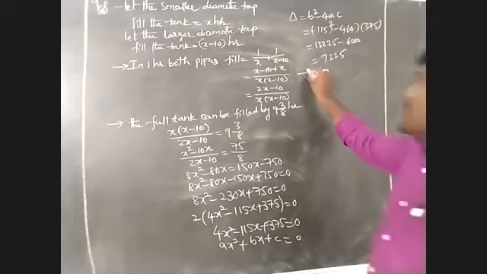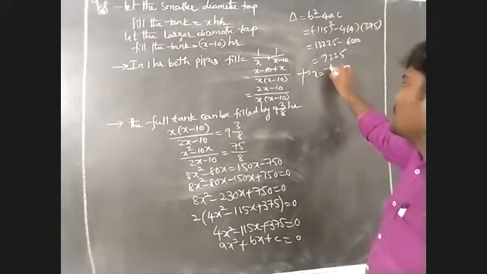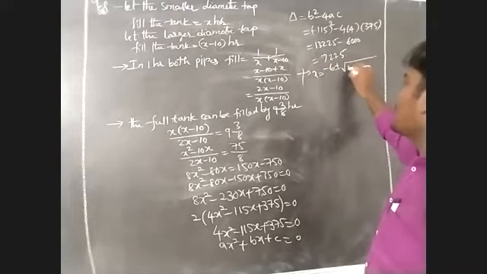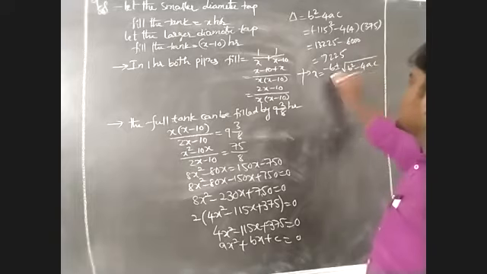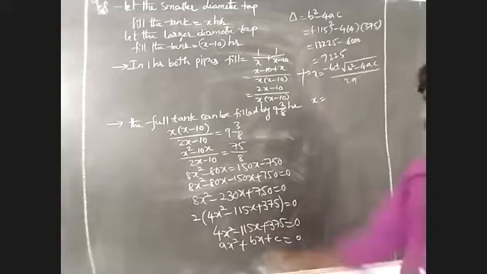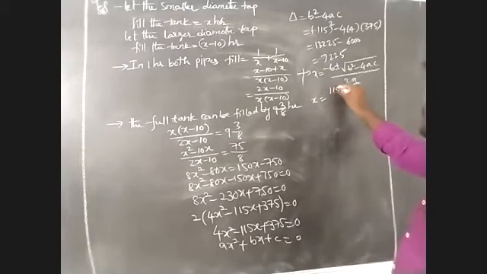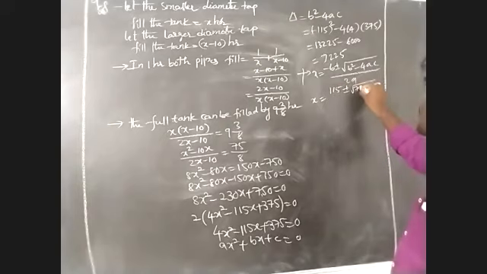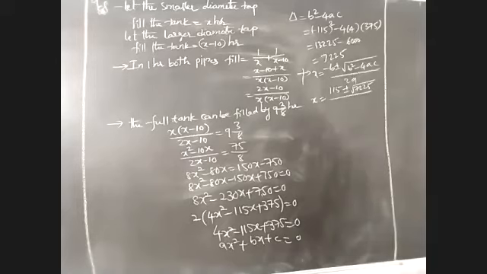But I have to find out the roots, means x is equal to minus 3 plus or minus root of b square minus 4ac by 2a. That means x is equal to minus 3. We have to take minus 115. Minus of minus 115 we have to take plus 115 plus or minus root of 7225 by that denominator, 2 into what about the value of a, means 4. That means x is equal to 115 plus or minus.